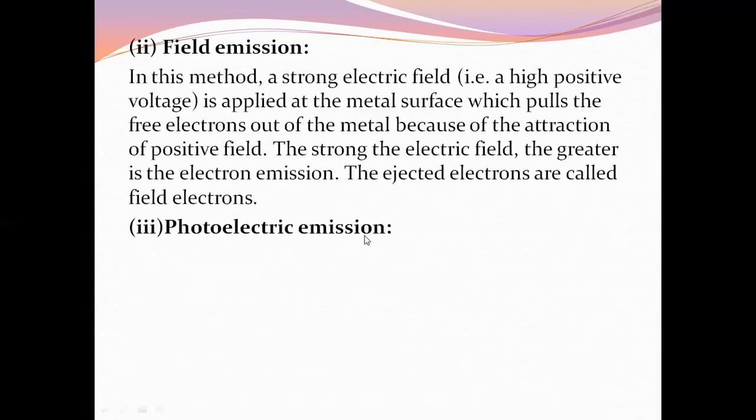Now we discuss photoelectric emission. It is the process in which electrons are emitted from a metal surface when electromagnetic radiation of sufficiently high frequency is incident on it. The emitted electrons are called photoelectrons, but their rate of emission is very low in this case.